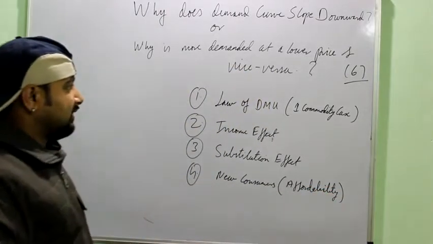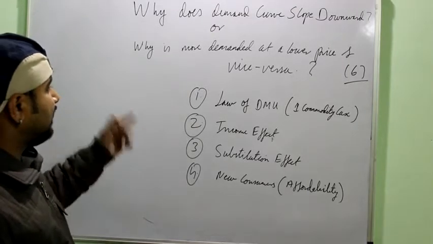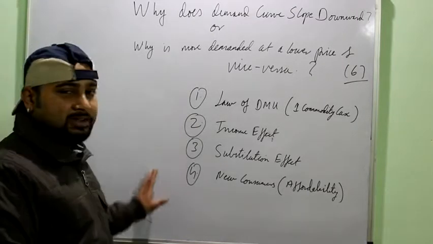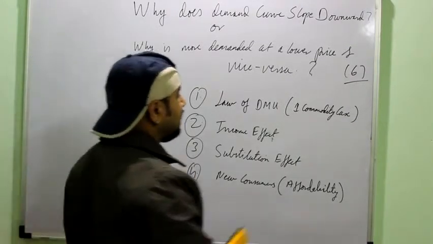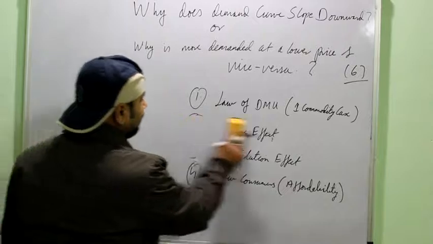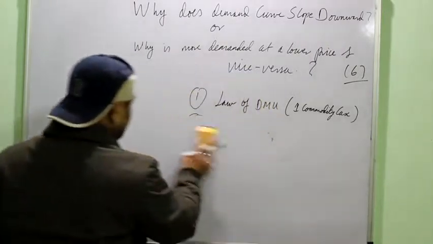Okay, so if a 6-mark question is asked regarding this, prove the law of demand or why does demand curve slope downward, explain all these 4 points. These are the 4 important points which prove the law of demand, right? Now we will study them in detail. First is the law of DMU.